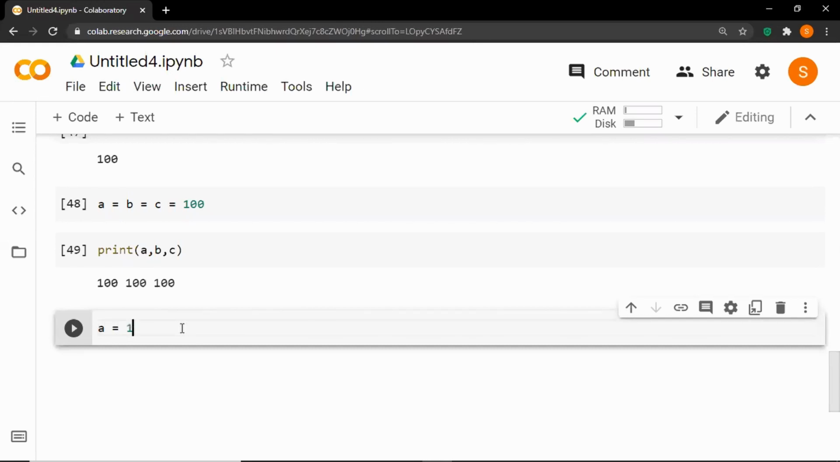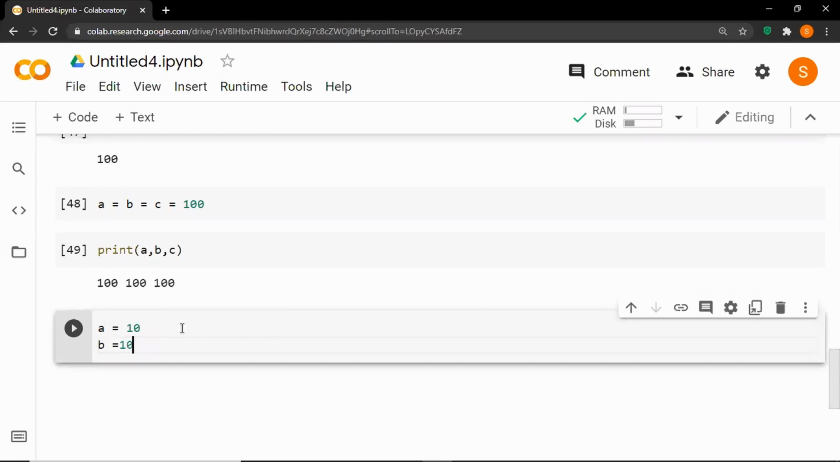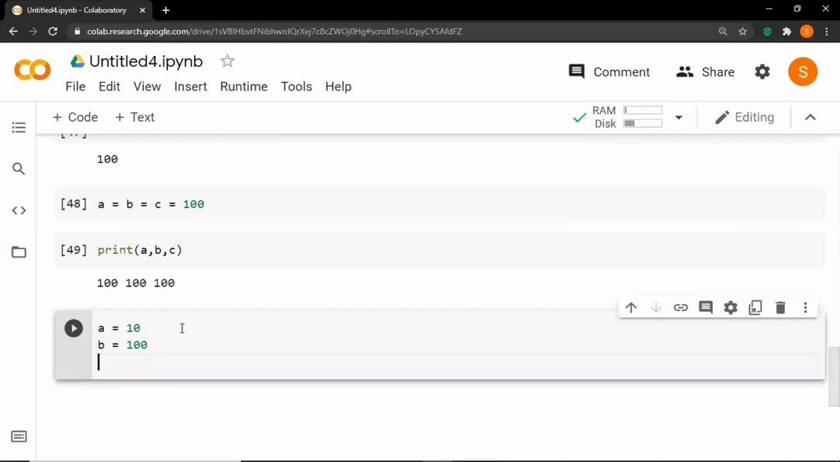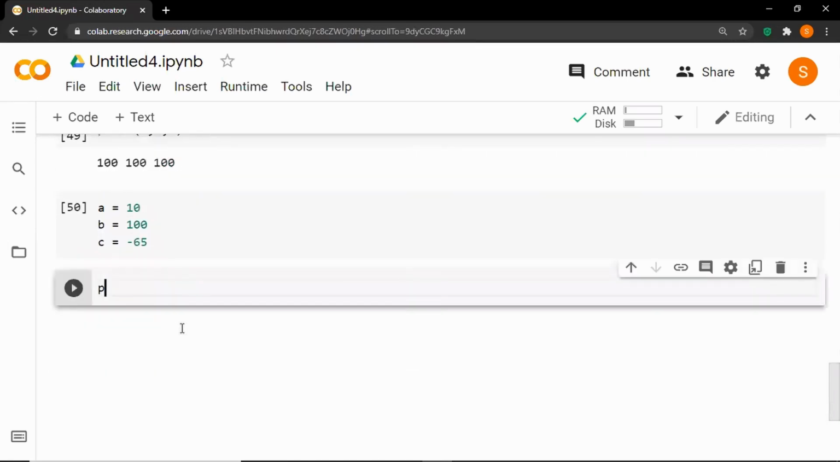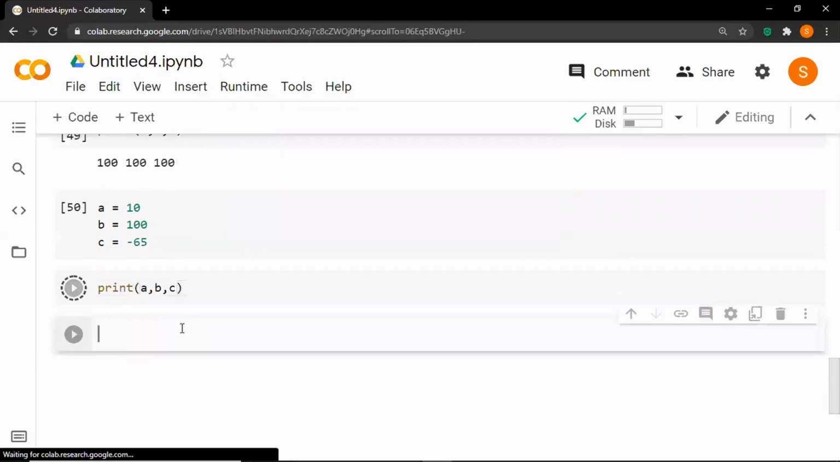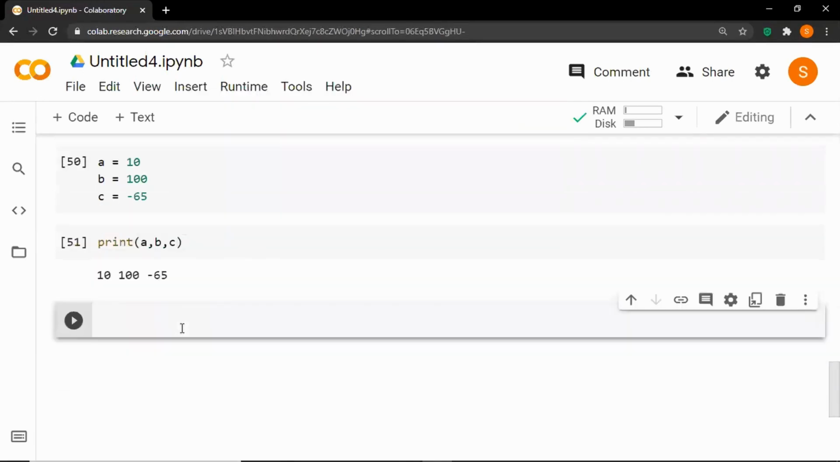So let's say a is equal to 10, b is equal to 100, and let's say c is equal to minus 65. Let's run the cell and let's print the value of these variables. So let's say a, b, c, and let's declare another variable.